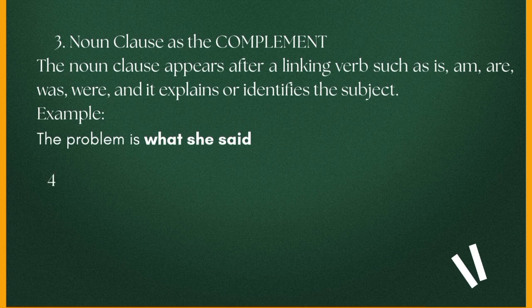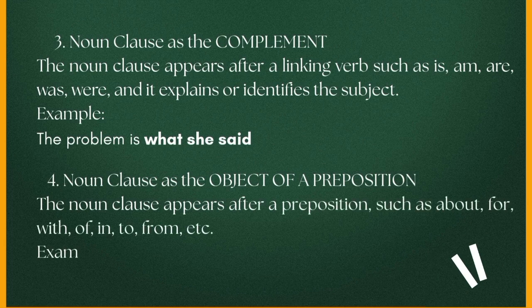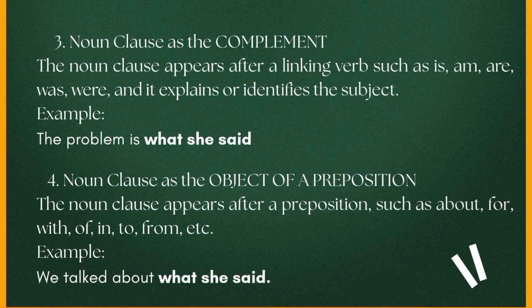And the last is noun clause as the object of a preposition. The noun clause appears after a preposition such as about, for, with, of, and others. For example, in the sentence "We talk about what she said," about is the preposition, so what she said is a noun clause.